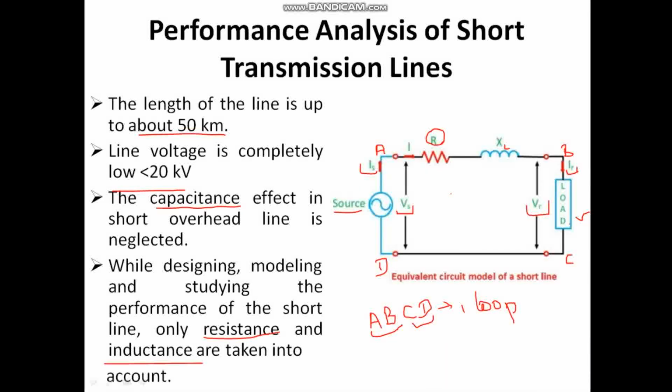Hope I am clear, right? So I said AB is having its own resistance, say R_AB. CD is having its own resistance, R_CD. So this total resistance is represented as R, right? Similarly, XL is XL_AB plus XL_CD, right? I hope up till here it is clear.